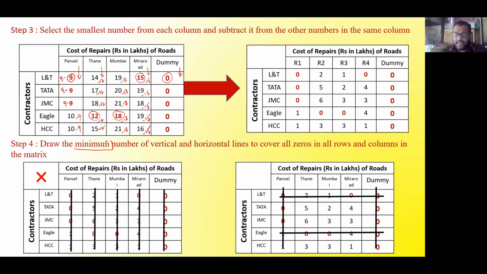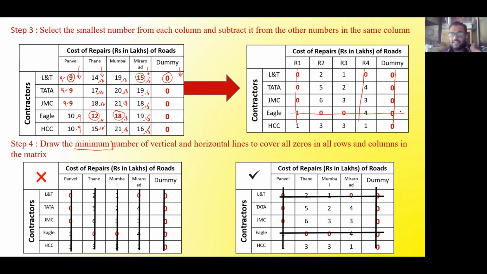Now someone can have another solution which covers the entire matrix in 4 lines. Can anyone tell me what that other option is, if available? Fourth column vertical. Okay. Sir, first, fourth and fifth columns vertical and fourth row horizontal. Perfect answer. This is also one option available. So if someone wants, they can also cover the zeros this way with columns and a row. Both of them are correct.